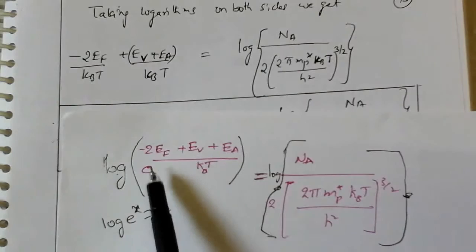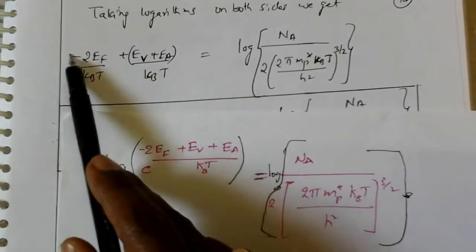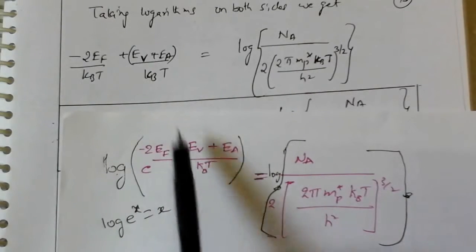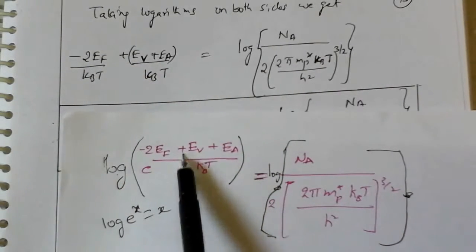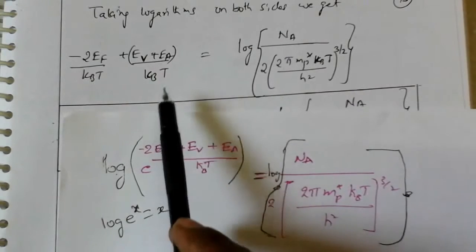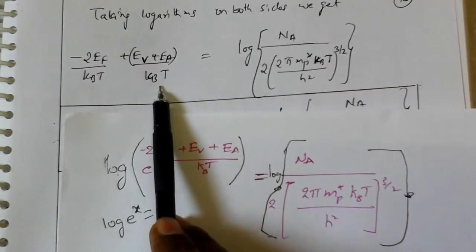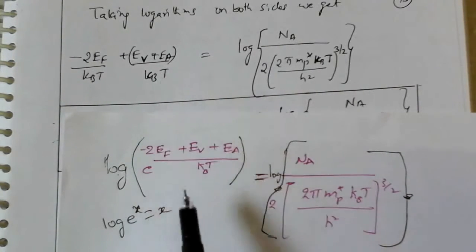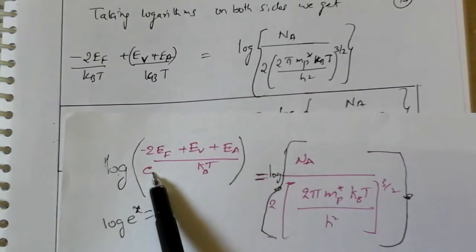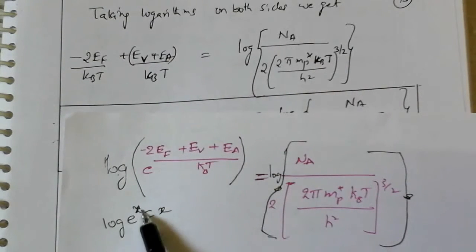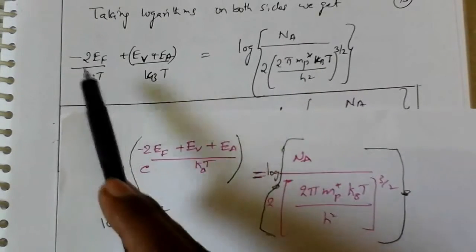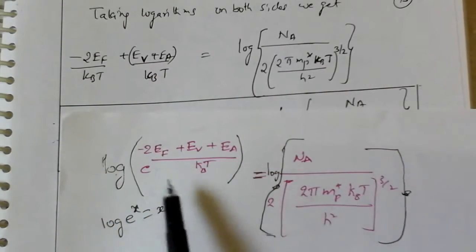That is why we are writing here minus 2Ef by kBT plus Ev plus Ea by kBT, as it is we are getting. This is called just like x. So if you compare this equation and this equation, log e power x is equal to x. This is x. So this x value we are writing by doing small simplification.